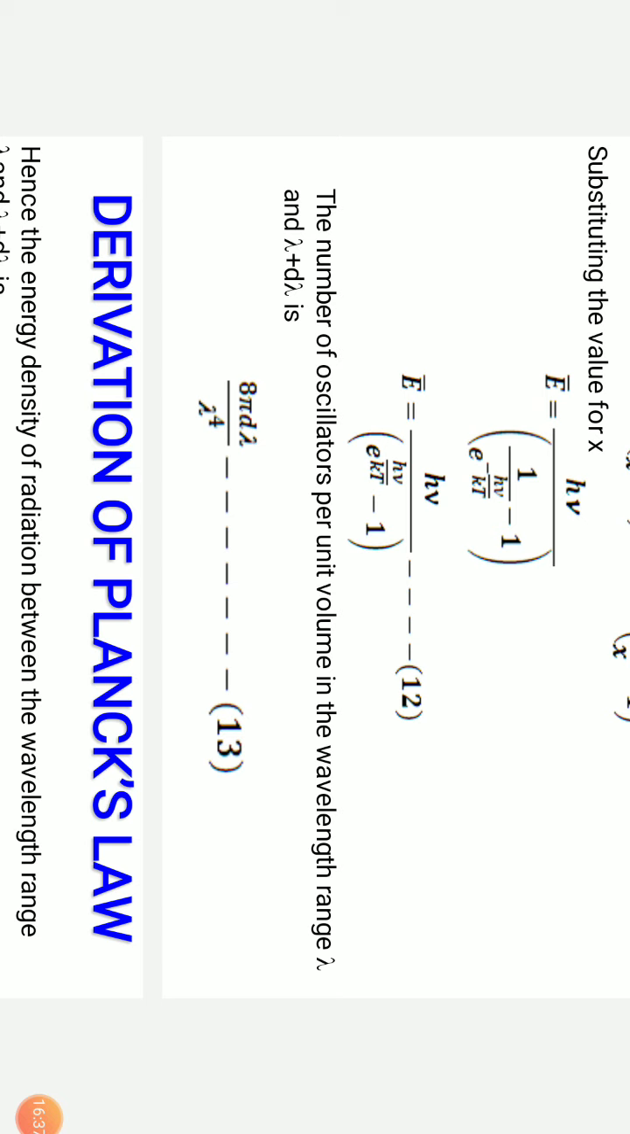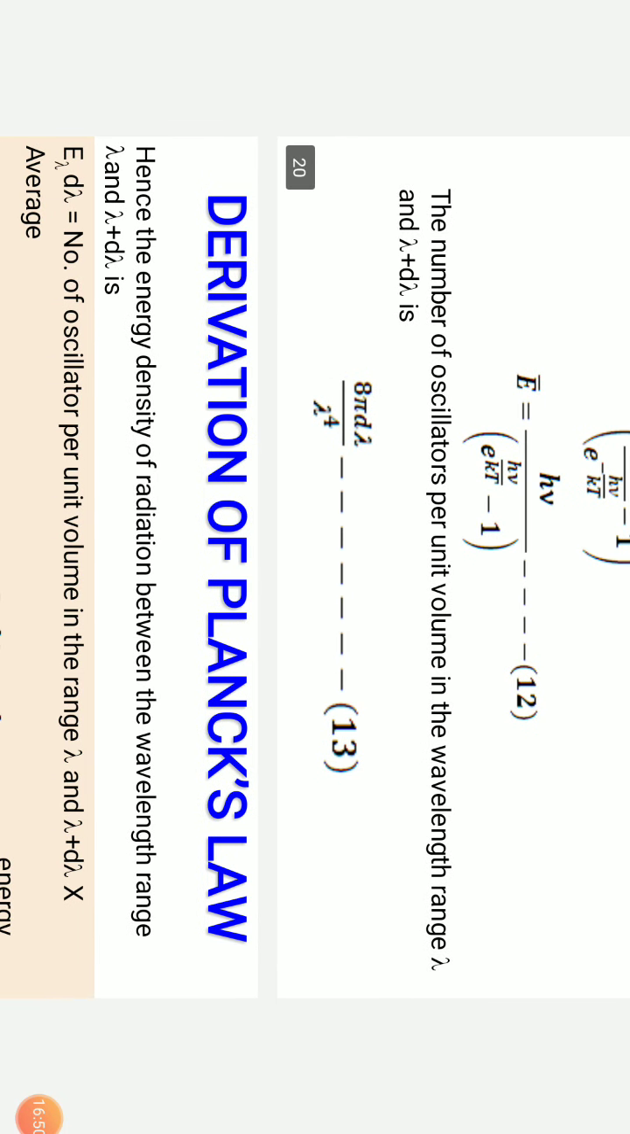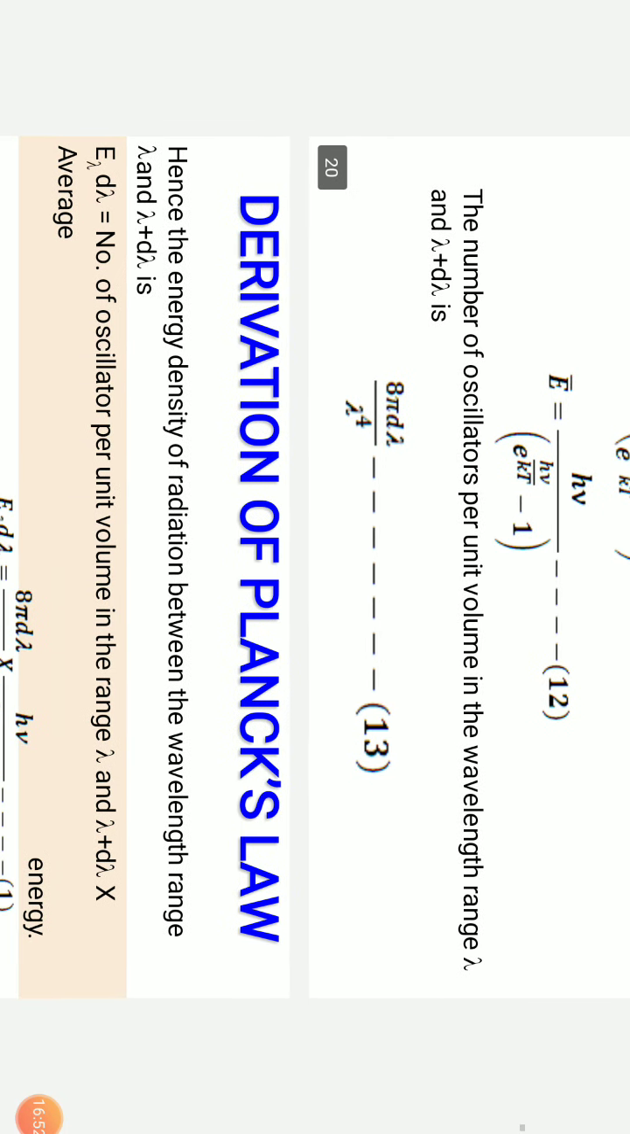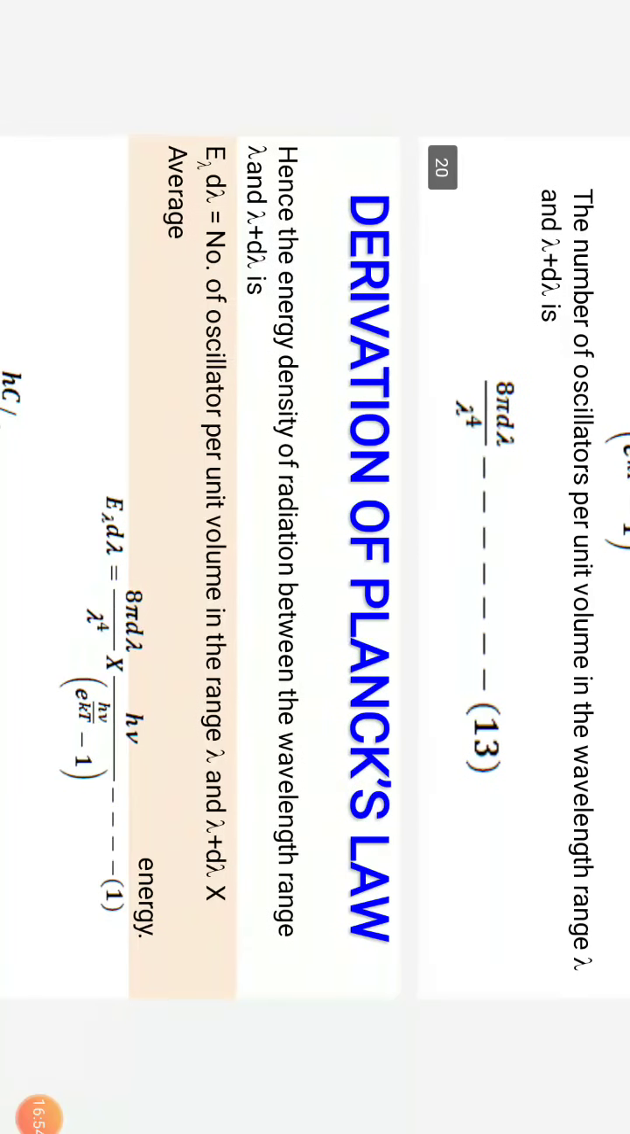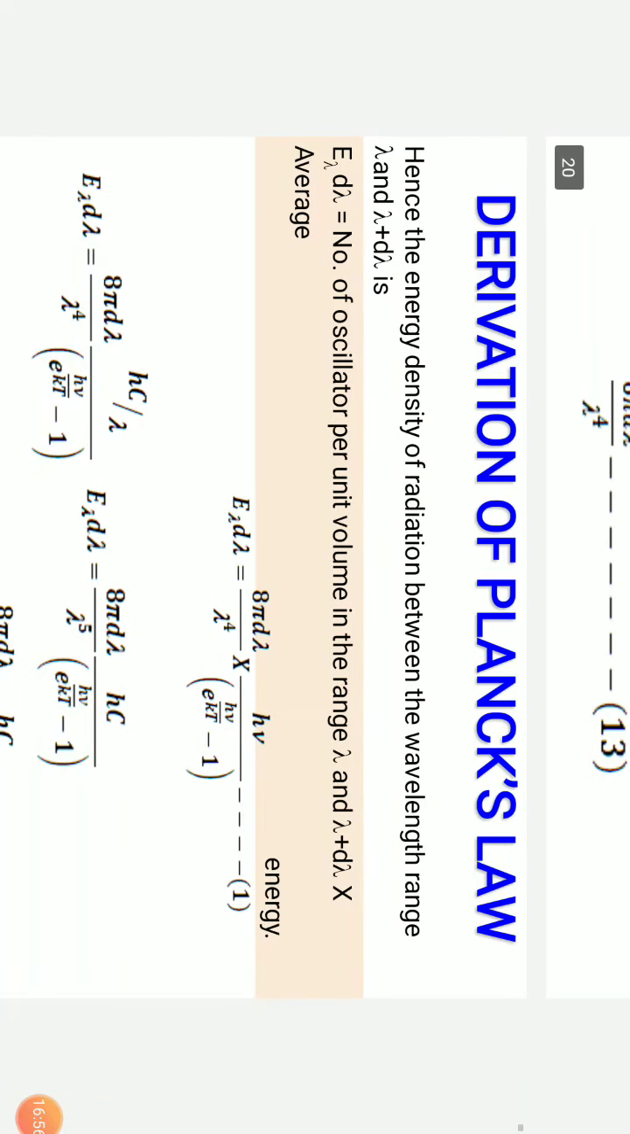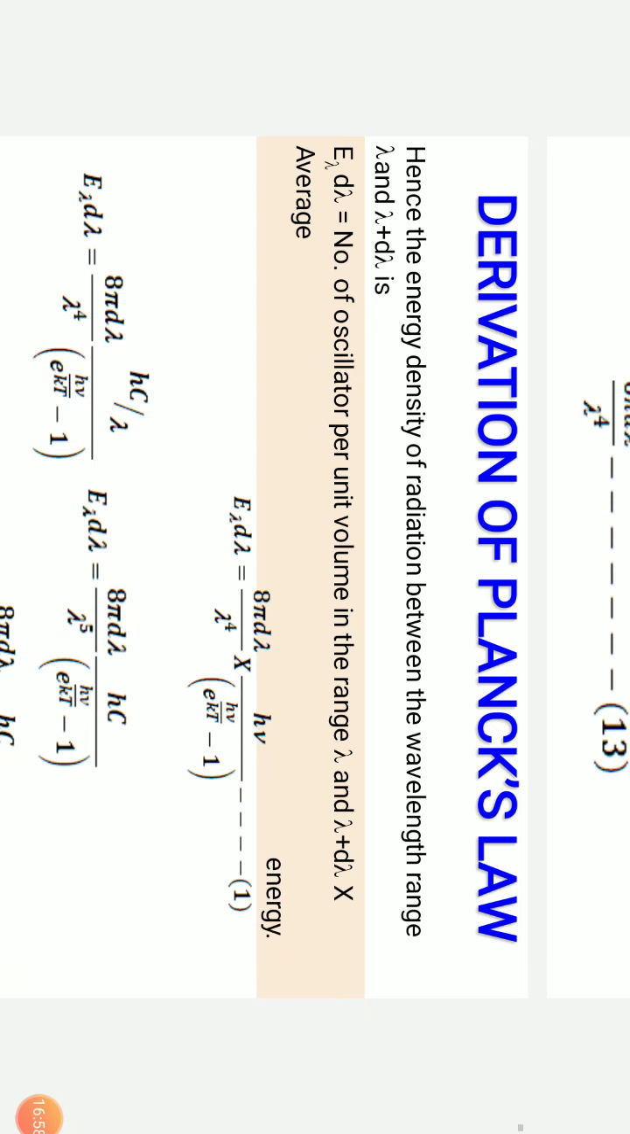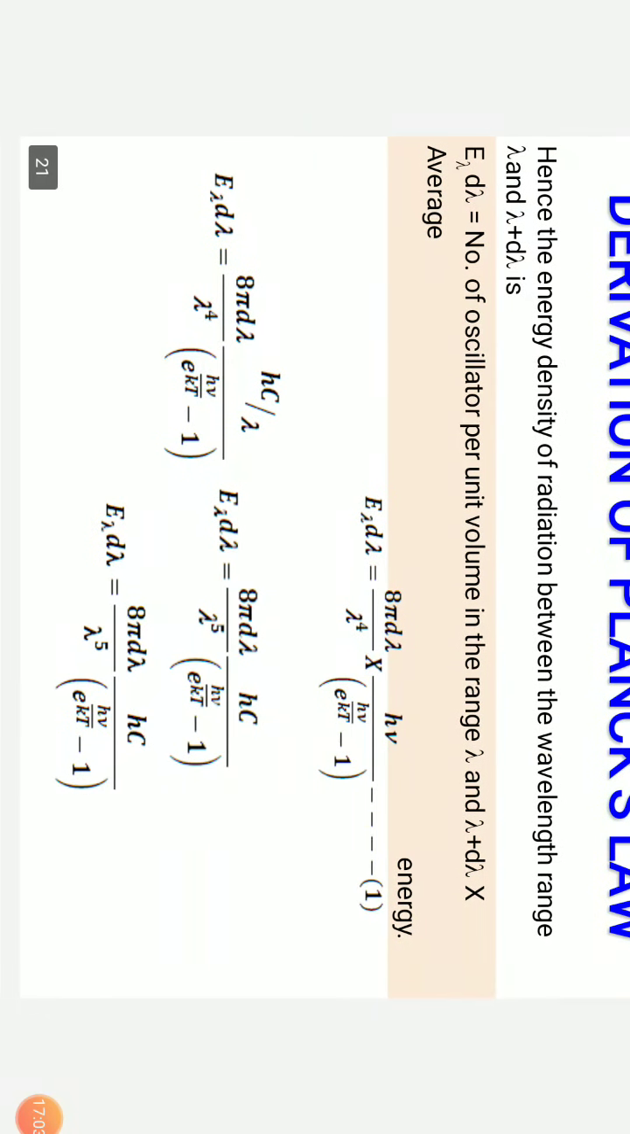And here the number of oscillators per unit volume in the wavelength range, we are going to take a wavelength range because for the black body radiation we have understood the distribution of energy with respect to a range of wavelengths. So the range of wavelength we are assuming as lambda and lambda plus d lambda, which is given by 8 pi d lambda by lambda power 4. So we get E lambda d lambda equals 8 pi d lambda by lambda power 4 times h nu by exponential of h nu by kT minus 1. Now we know that c equals nu lambda, the velocity of light, or nu can be written as c by lambda.